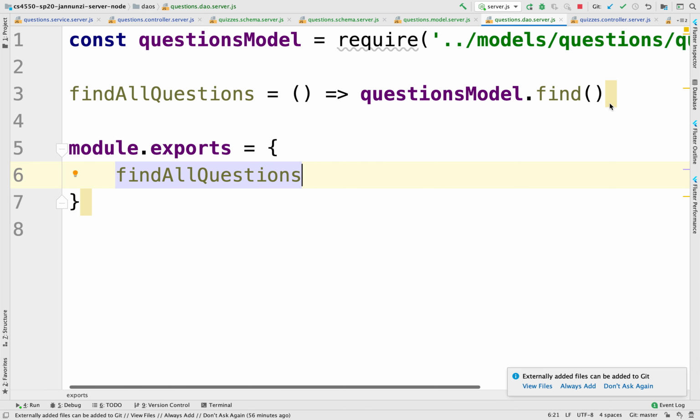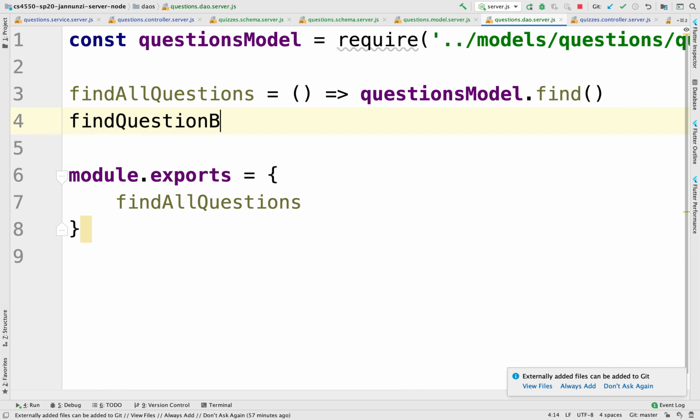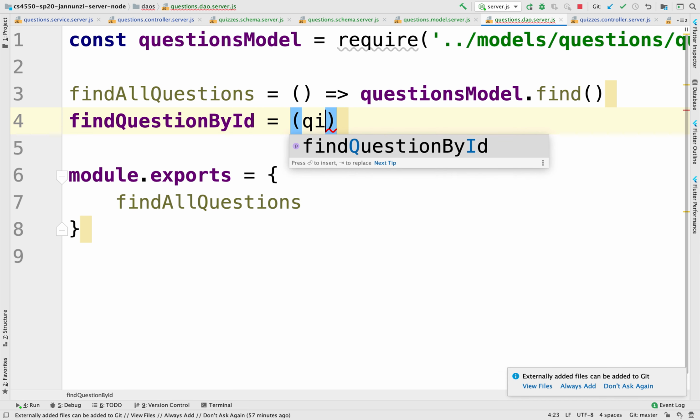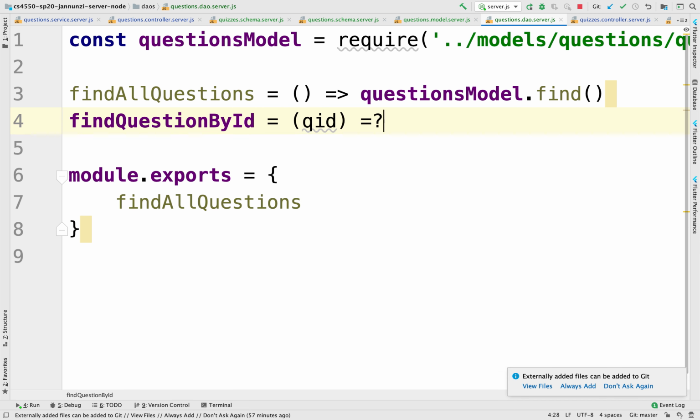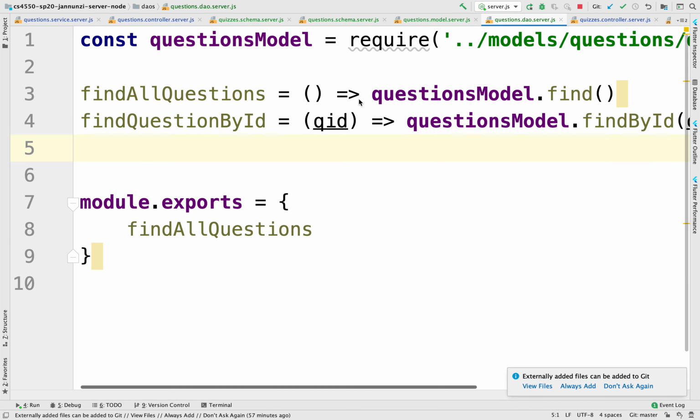That should be easy. The implementation would be find question by ID, where we provide the question ID, and then we use the low-level question model to find by ID, and we pass in the QID, and then we just expose this.